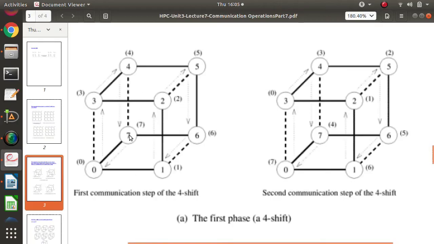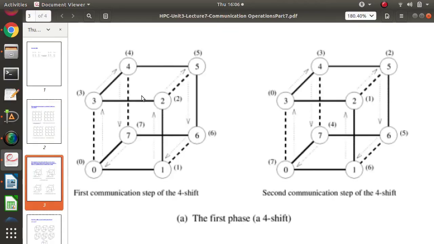And what is the dotted line? As we are arranging these nodes or processes in a hypercube structure, these are the indirect links. Indirect links are created because of the hypercube structure. Now, what is the advantage? Look at this. Suppose 0 wants to send to 3. If it follows the linear array, how much distance does it have to cross? 1, 2, 3. But because of the hypercube, it can send directly. So this is the advantage of having a hypercube.